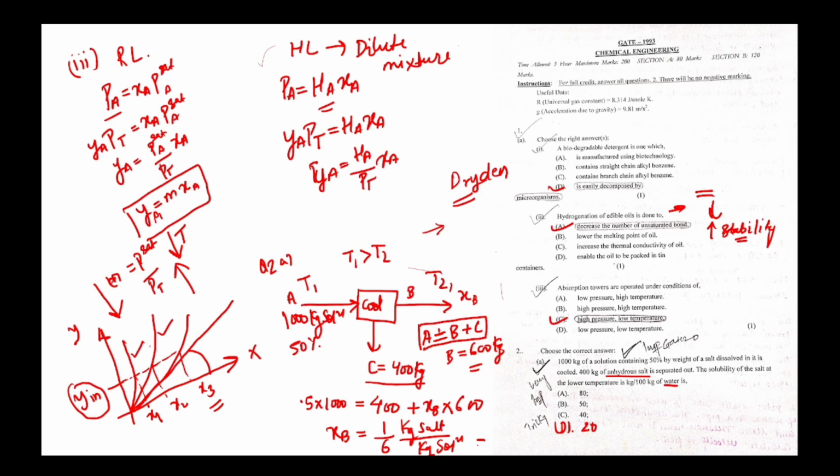So what we do, 1 divided by 6 minus 1. This is kg salt upon kg water, because we are subtracting the salt from water. Salt is 1, we are subtracting salt from water, it will give 1 by 5. Now it is saying 100 kg of water, so if I multiply numerator and denominator with 20, it will give 20 kg salt per 100 kg water, right? So the answer is 20.